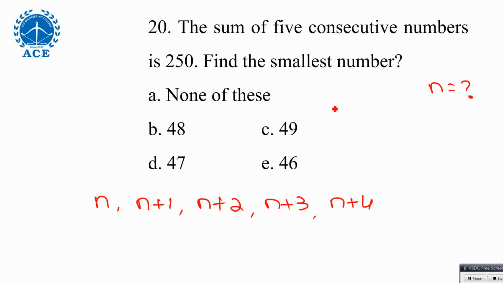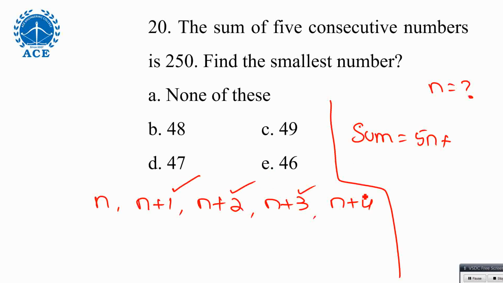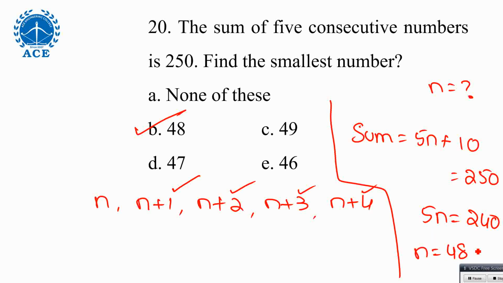Two methods. One method is the sum of these. Every term is having n, right? So 5n is definitely there. 1 plus 2 plus 3 plus 4 is 10. The sum is 250. 5n equal to 240. n equal to 48. This is easy for you, but same question.